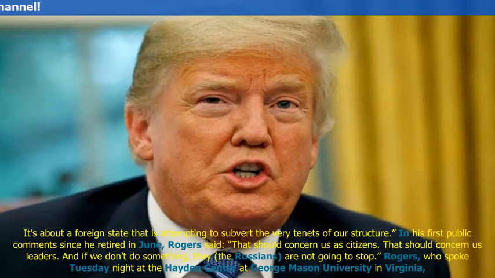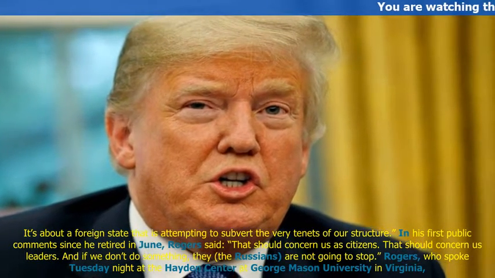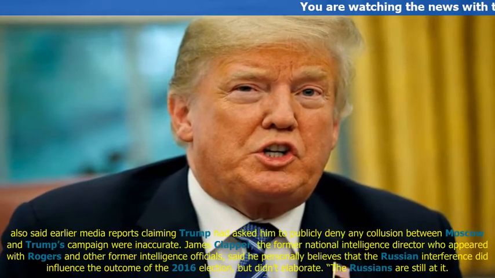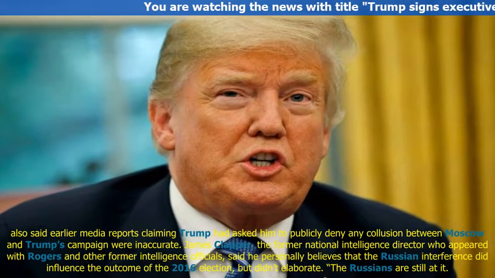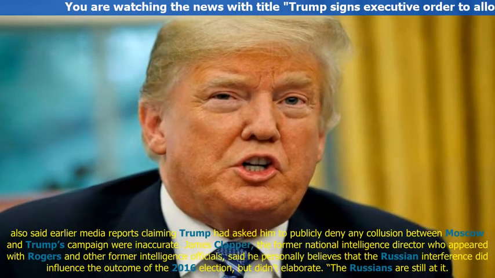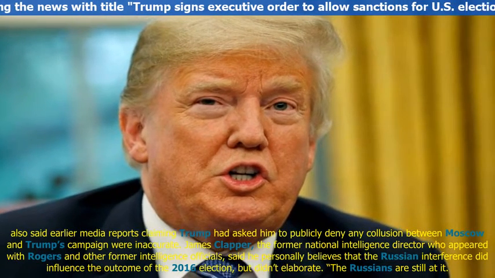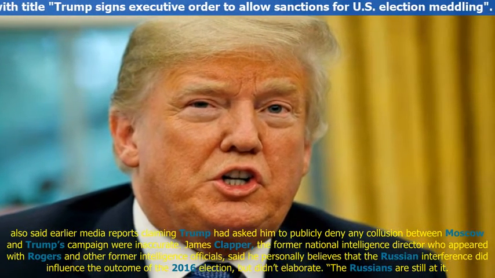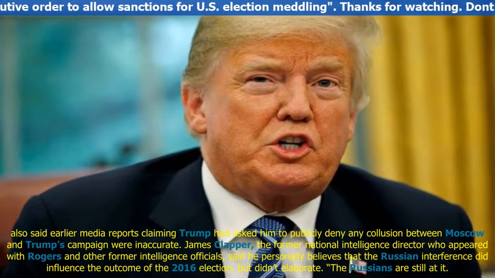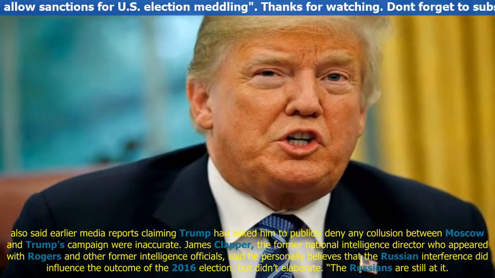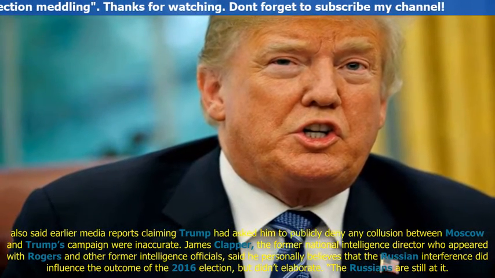Rogers, who spoke Tuesday night at the Hayden Center at George Mason University in Virginia, also said earlier media reports claiming Trump had asked him to publicly deny any collusion between Moscow and Trump's campaign were inaccurate. James Clapper, the former National Intelligence Director who appeared with Rogers and other former intelligence officials, said he personally believes that the Russian interference did influence the outcome of the 2016 election, but didn't elaborate.